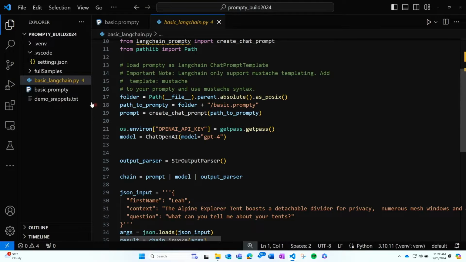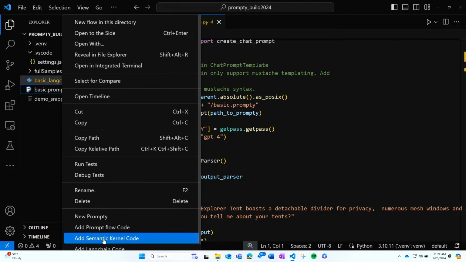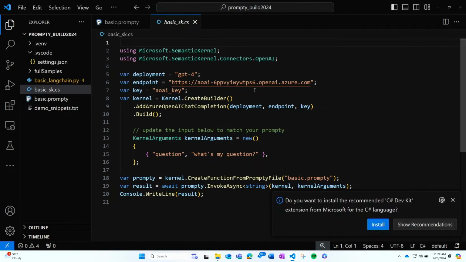I may prefer C# and want to work with Semantic Kernel, and I could load a similar code snippet that's actually quite simple that I would be able to run using Semantic Kernel. But for me, as a developer attending Build 2024, it's been so exciting to see the capabilities that PromptFlow has around tracing and evaluation. So I want to build this application using PromptFlow and get all of that goodness and integrate it with Prompty.